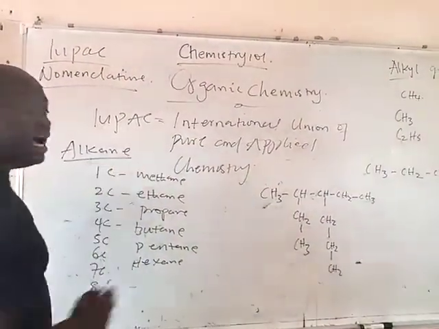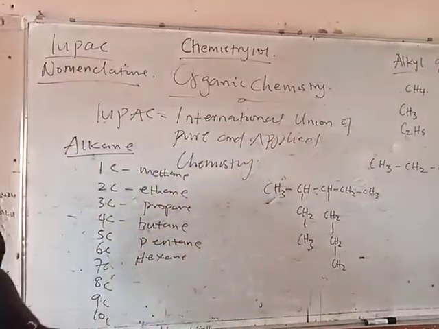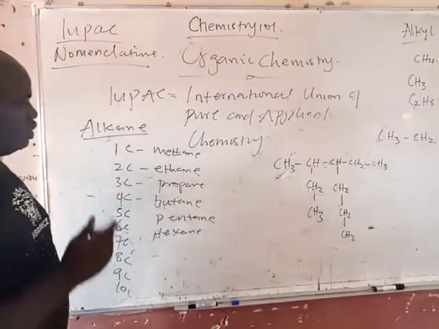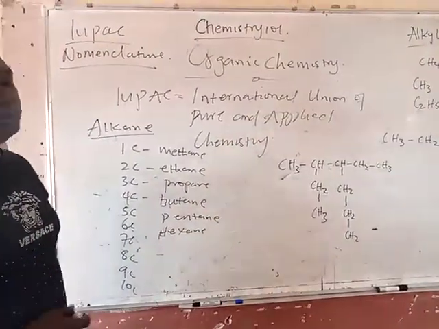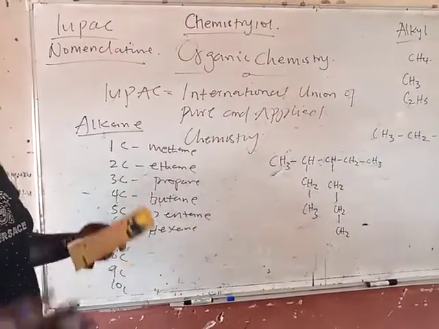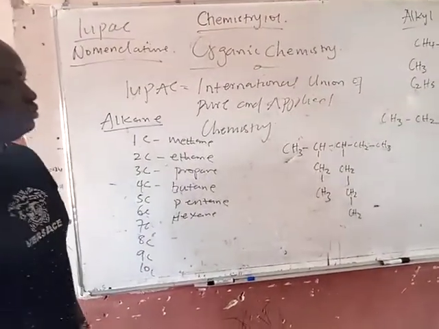But before I go on to alkane, what is organic chemistry? The study of carbon and hydrogen and other compounds. Under hydrocarbons, we have saturated hydrocarbons and unsaturated hydrocarbons.